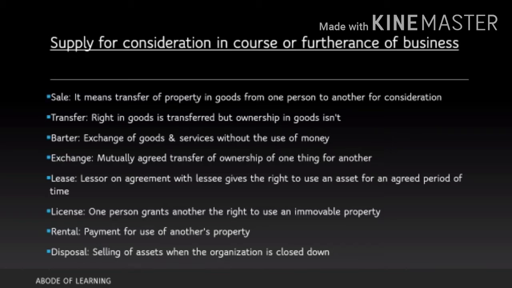Rental means, for example, you are taking a plot or a building or a flat or something like that on rent. Rent is a periodical payment, mostly on a monthly basis. So that is known as rental. Disposal means selling of assets when the organization is closed down. I'll give you one example. Mr. A is selling his business, means he's winding up his business. So when he's selling out whatever he owns, whatever that business owns, that is also a form of supply, and that form of supply is known as disposal.